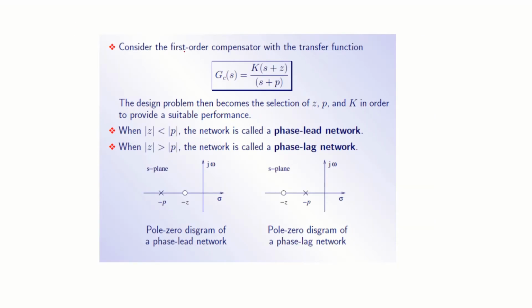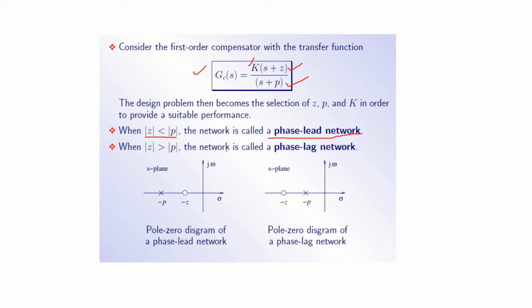Now consider a first order compensator. This is how a compensator transfer function looks like: gain times S plus Z over S plus P. It has one zero at S equal to minus Z, and one pole at S equal to minus P. So if the value of Z is less than P, that is, Z is nearer to the origin than the pole, then that compensator is called a lead compensator.